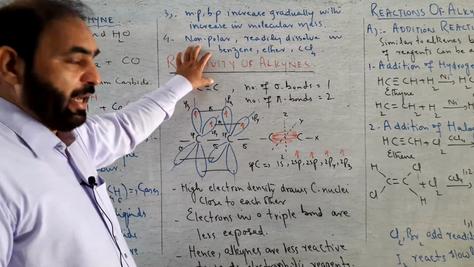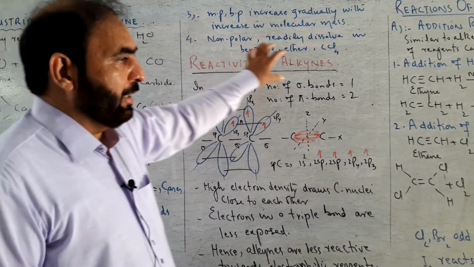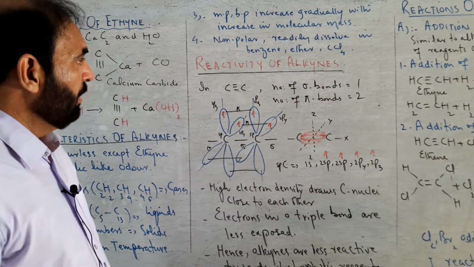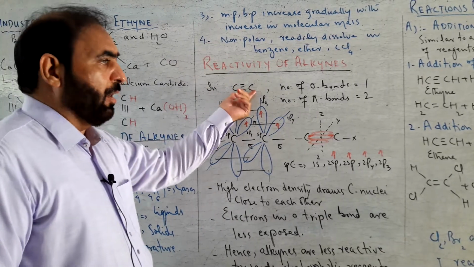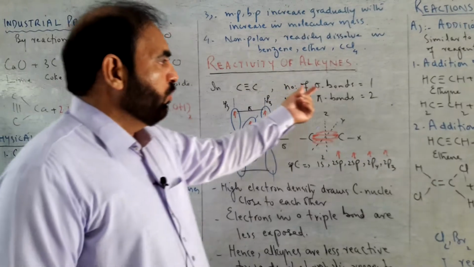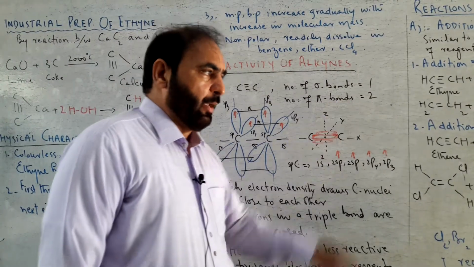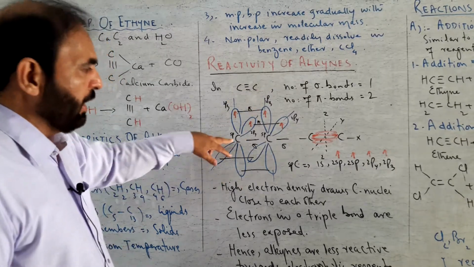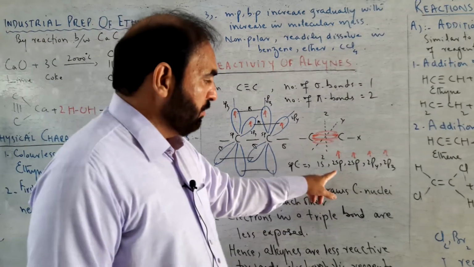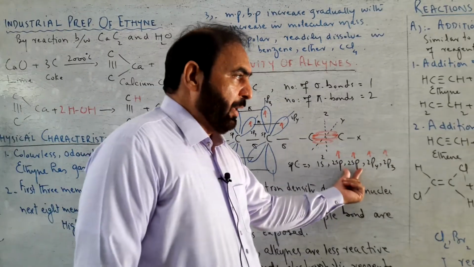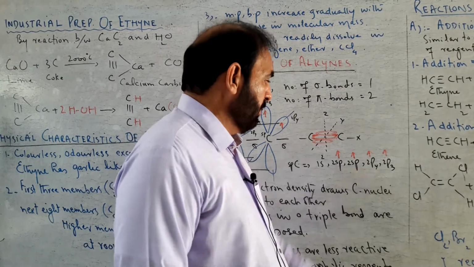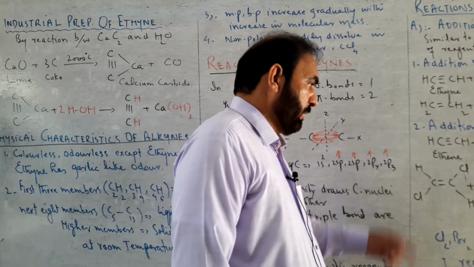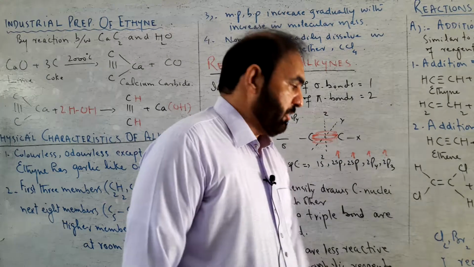Now let us study reactivity of alkynes. How do alkynes react? What is their rate of reaction? In alkynes, the C≡C triple bond has 1 sigma and 2 pi bonds. Triply bonded carbon is sp carbon with electronic configuration of outer shell: 2 sp half-filled hybrid orbitals, and 1 2py and 1 2pz atomic orbitals with 1 electron each.